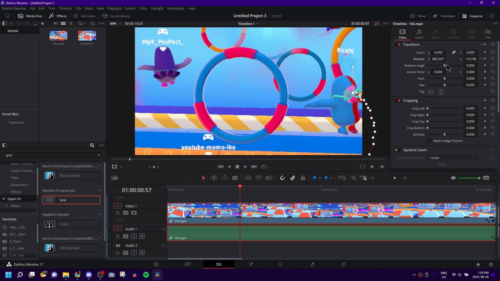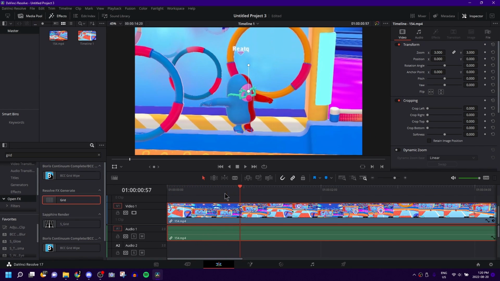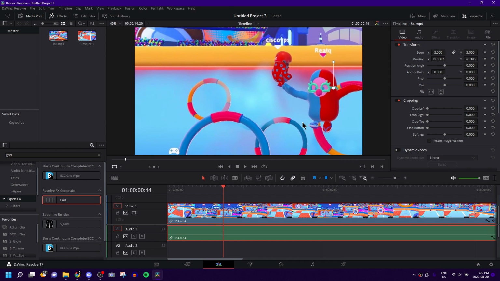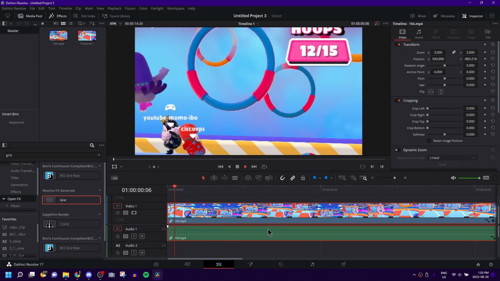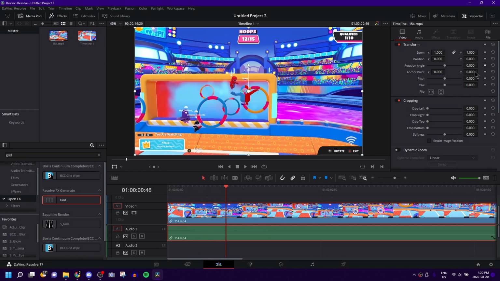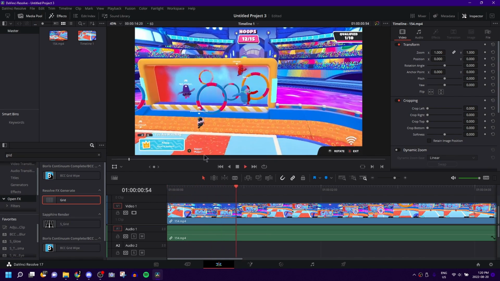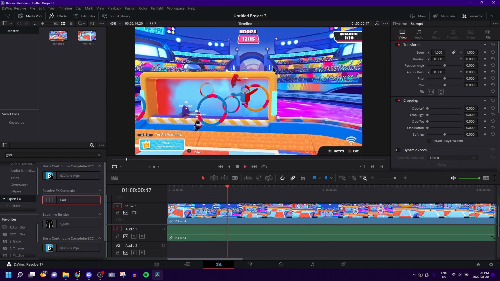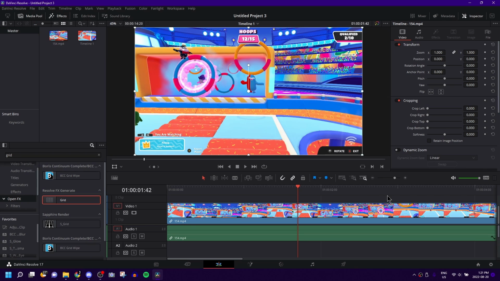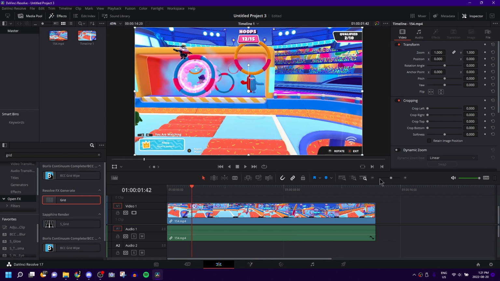As you can see, he stays in the middle. And just to see what the clip would look like if I hadn't done that, just for fun's sake. This is what the clip would look like if I hadn't tracked him. It didn't look super obvious when I was playing it, but once you have the context of how this looked otherwise, it is pretty obvious. But yeah, that is a quick tracking method.